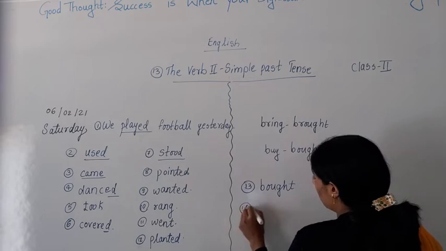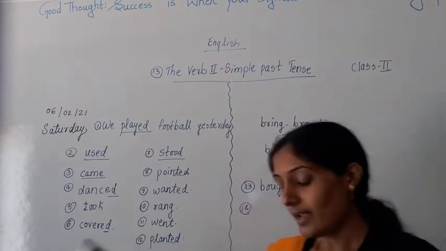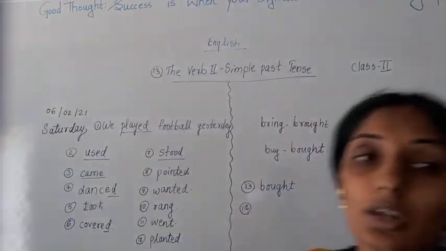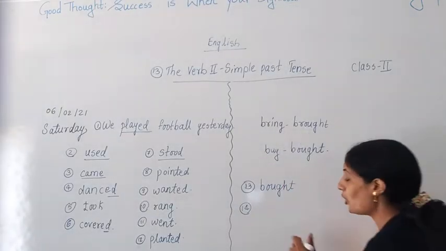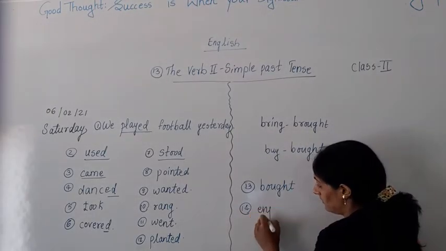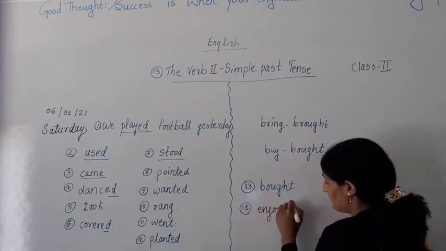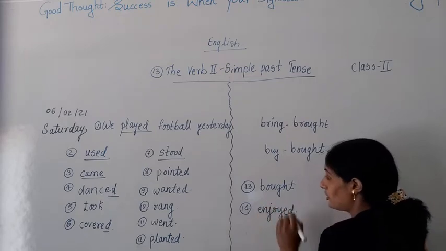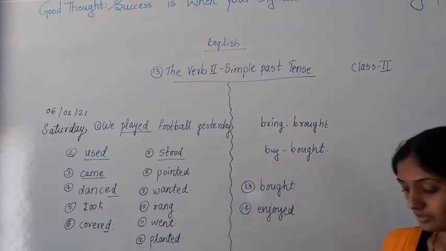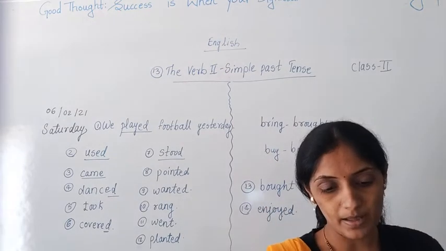And 14th, they dash the joke with one another. Enjoy. What is the past tense of enjoy? Enjoyed. Understood? In this way we have completed 14 sentences of simple past tense.